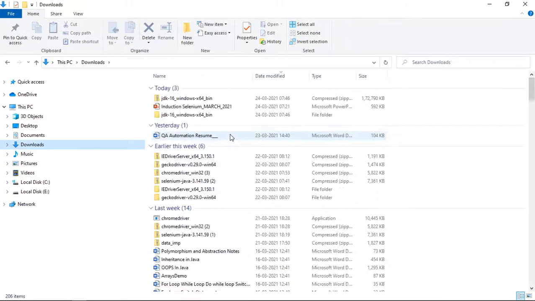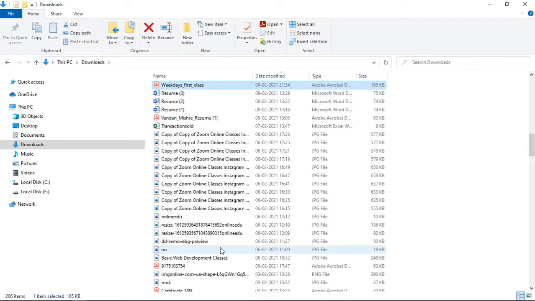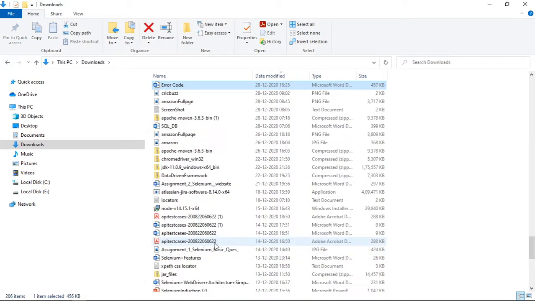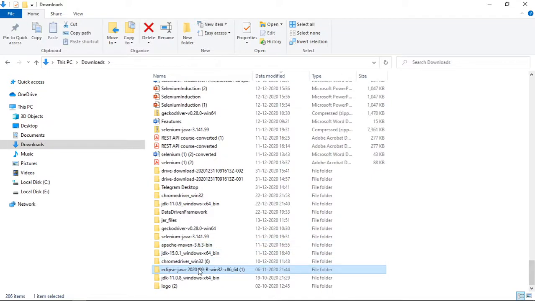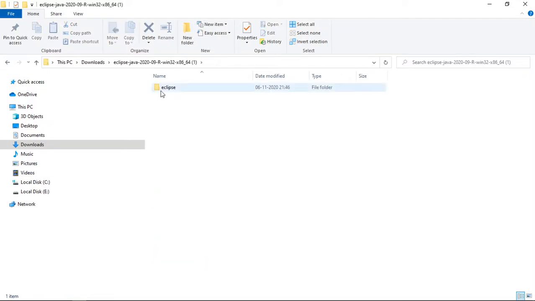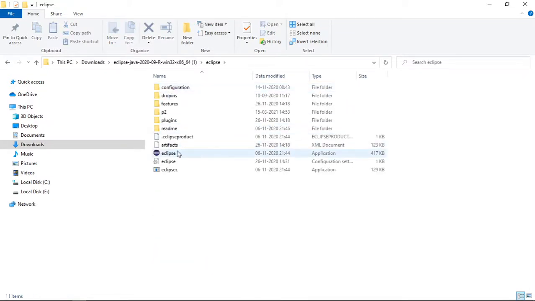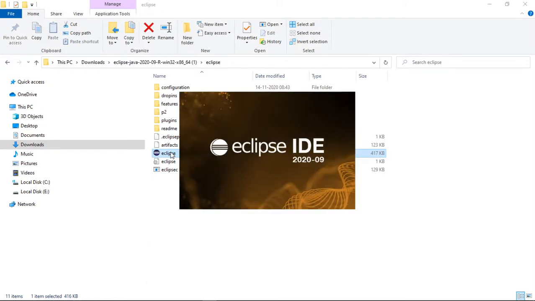Let me open Eclipse from here. If I double click this, it will launch your Eclipse editor.